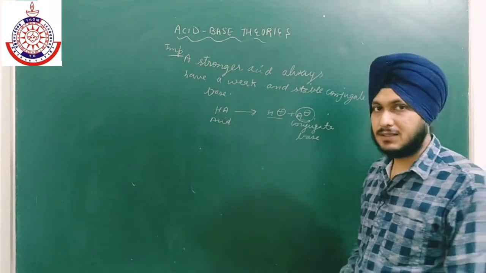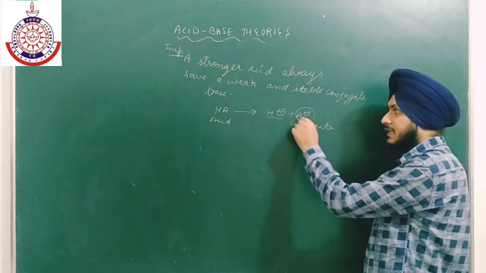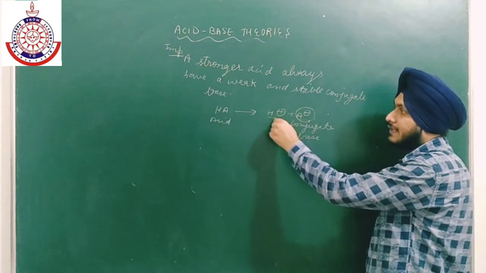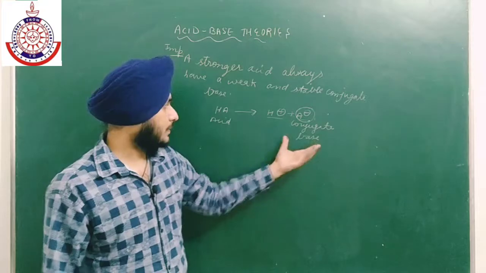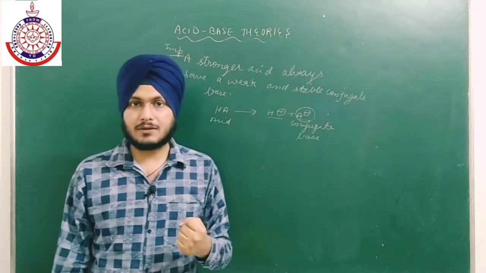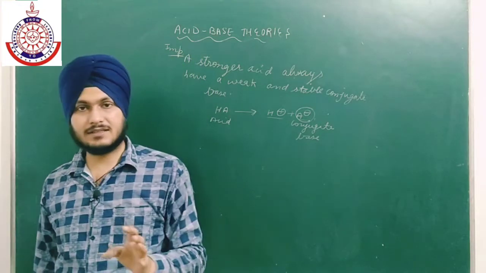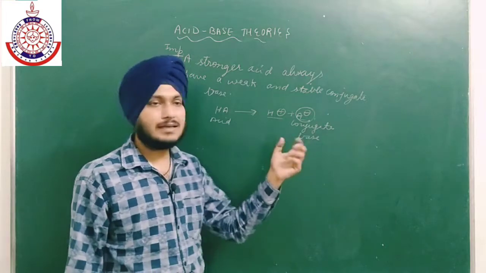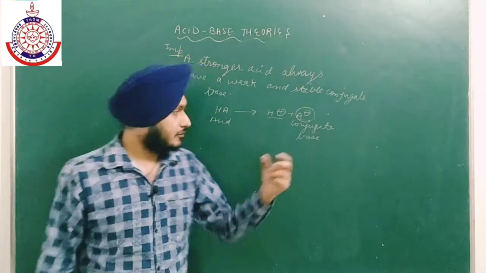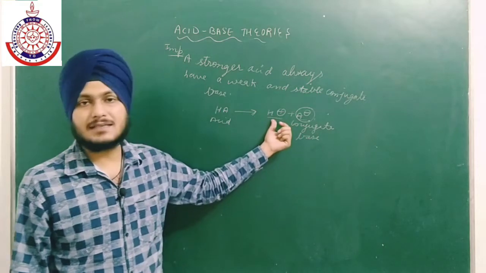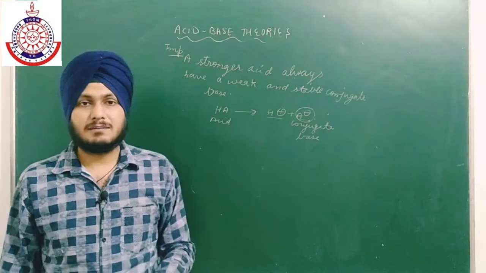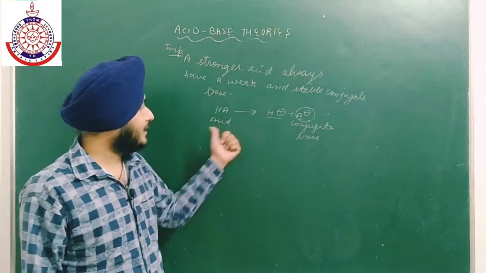Why is it a weak base? If it is strong, then it can easily react with H positive to give HA again. What will a strong base be? One which can easily accept a proton. We have already discussed the definition of a base: one that easily takes H positive. So if it is a strong base, then it can easily accept H positive and the backward reaction will take place and HA will form.